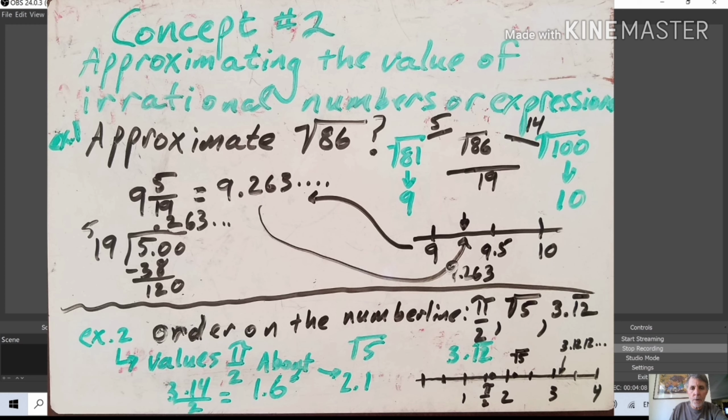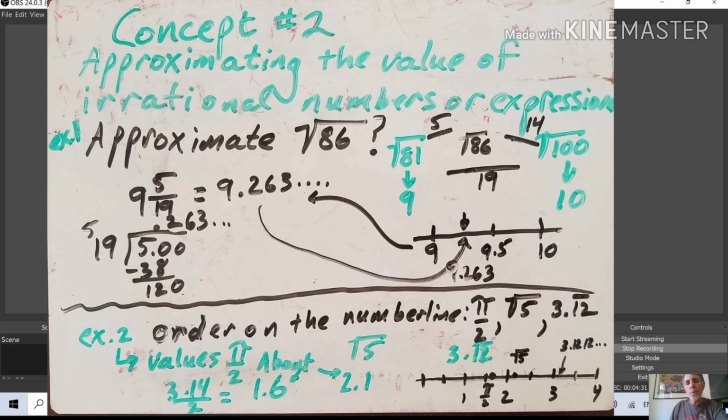So pi over 2 is about 3.14 divided by 2, and I can do that in my head kind of. 3.2 cut in half is 1.6. So I'm going to say it's about 1.6. It's maybe 1.57, but 1.6 is close enough. The square root of 5, about.